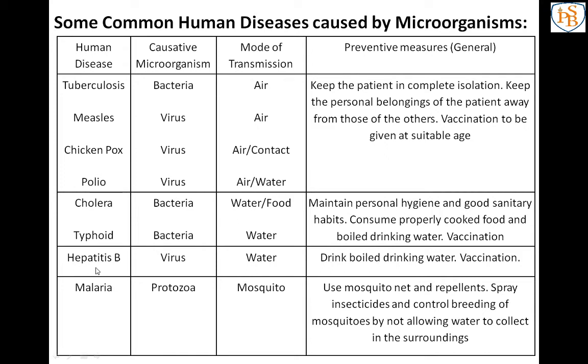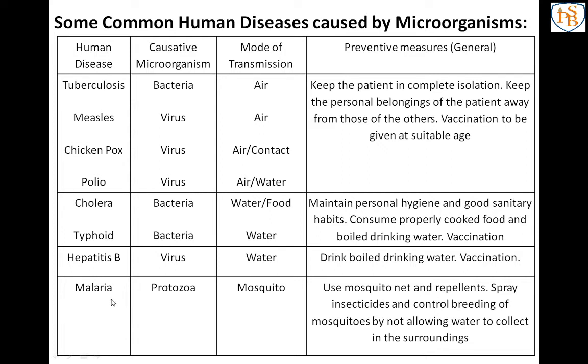Next one is hepatitis B, which is caused by a virus, and the mode of transmission is water. So here also, the general preventive measures are to drink boiled water and get vaccinated. This is the general preventive measure for hepatitis B. In hepatitis B, the illness may range from mild to severe, and we feel very weak. So for that we have to take some vaccines and drink boiled water.